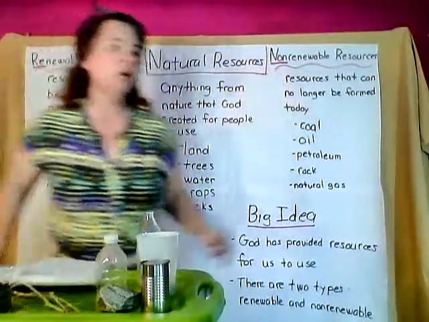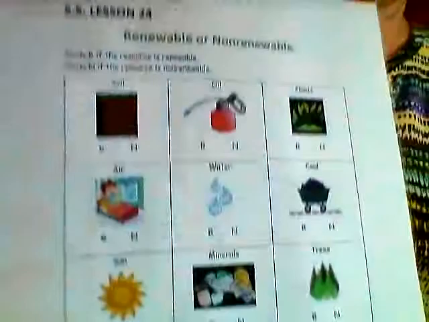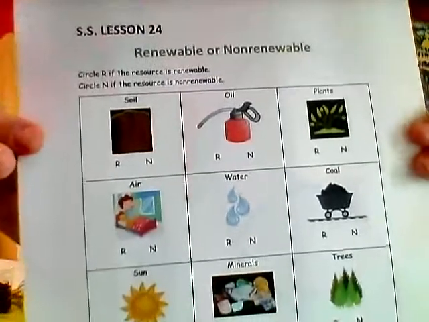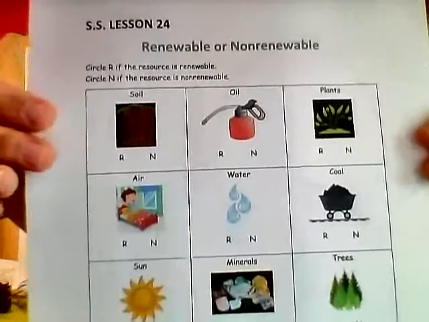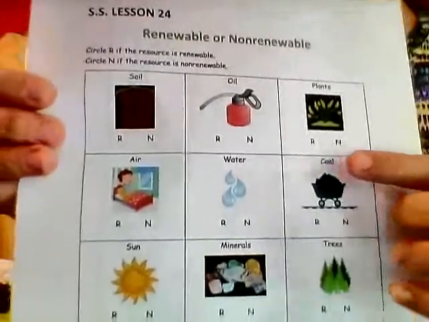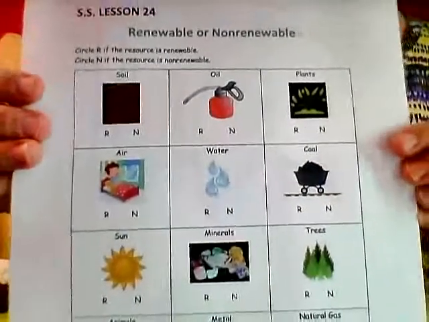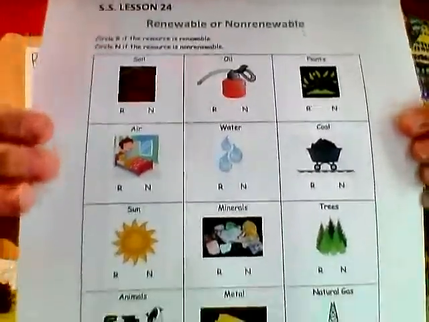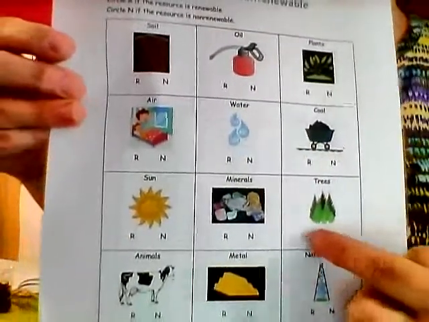All right? Now, for your assignment today, I have different pictures here, and there's an R and an N under each picture, and the name of what the picture is. What I want you to do is look at the picture and read the word, and tell me if it's a renewable or a non-renewable resource. If it's renewable, circle the R. If it's non-renewable, circle the N. So is soil renewable or non-renewable? Circle. And the same thing with oil and with plants and with air and with water and coal and trees,